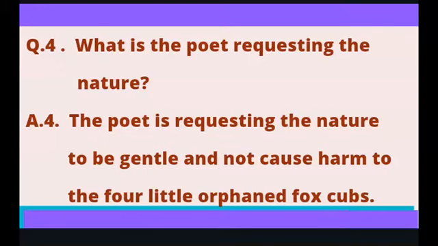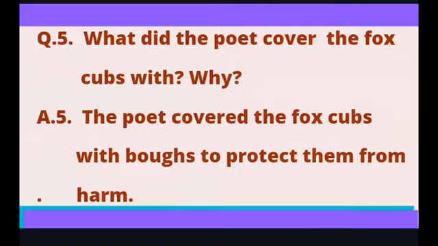What is the poet requesting nature? The poet is requesting nature to be gentle and not cause harm to the four little orphaned fox cubs. What did the poet cover the fox cubs with and why? The poet covered the fox cubs with boughs, that is large tree branches, so as to protect them from harm.